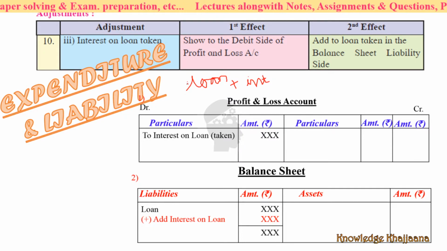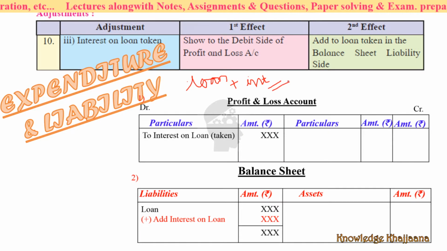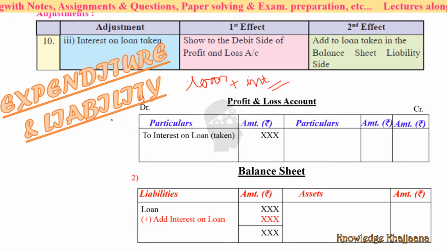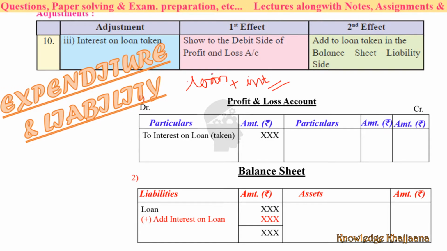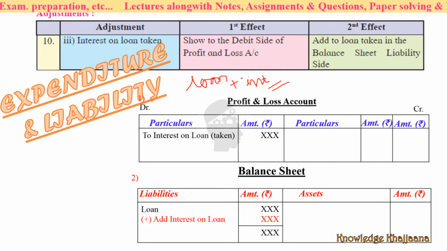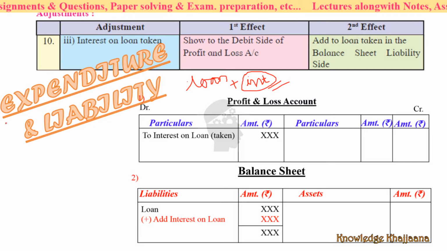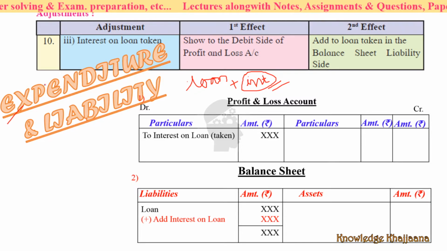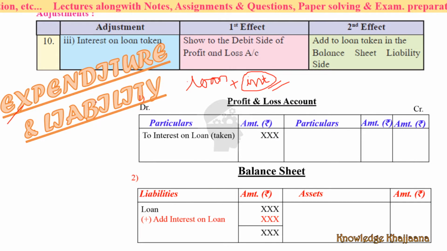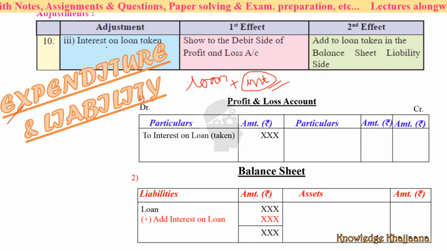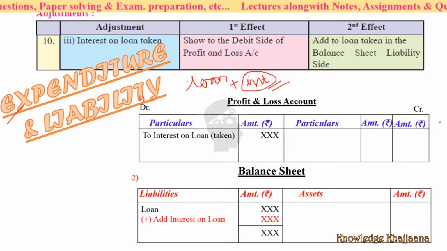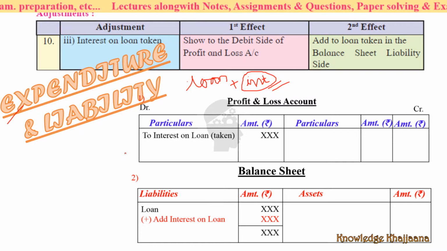So they have to pay loan as well as interest. Okay, so both of these things are liabilities, but this interest is an expenditure for that specific year. Okay, the same kind of example we had seen with interest on drawings, right?